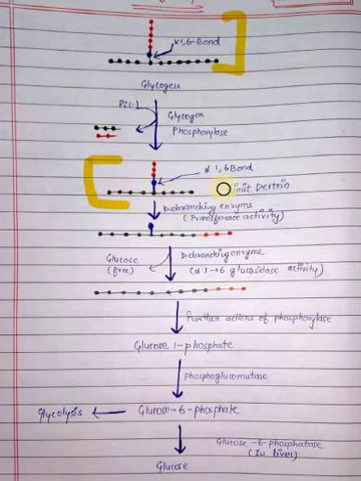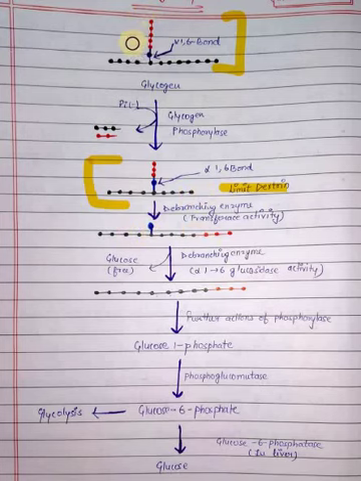This molecule is known as limit dextrin. Glycogen phosphorylase reduces glycogen into limit dextrin. After that, the second step, the action of the debranching enzyme, starts, that is cleaving of branches of glycogen. Here you can see that these 3 molecules of glucose cleave from here and attach to the long chain of glycogen, that is here, and it forms like this.